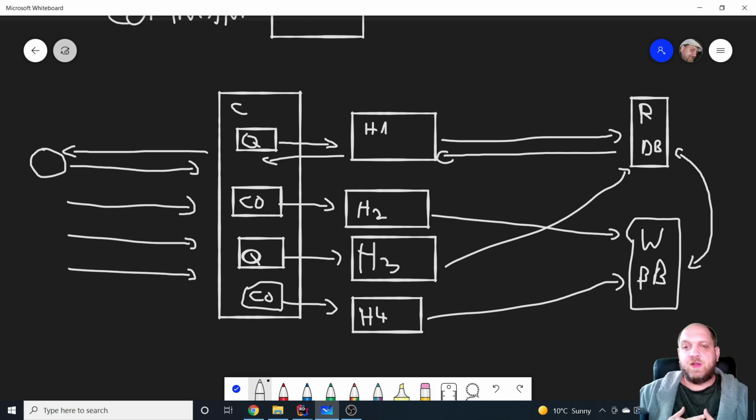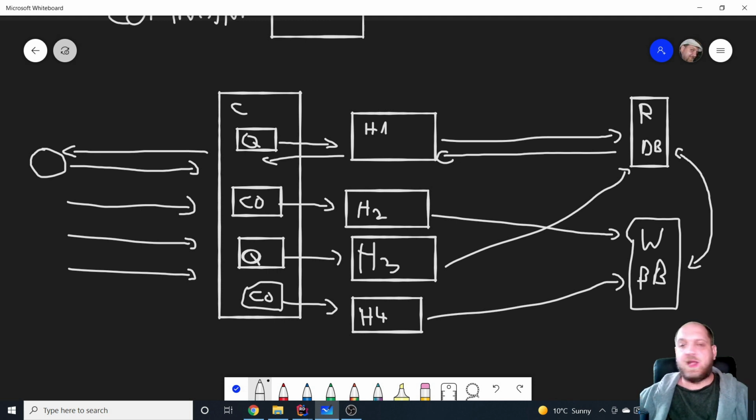But the trade-off is that it also introduces this concept of eventual consistency, even if you use SQL databases, because you will have a short time when these databases will not be in sync after each command is processed by the application.